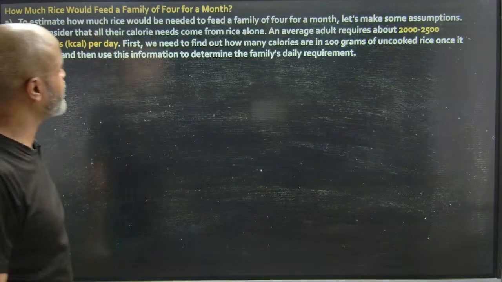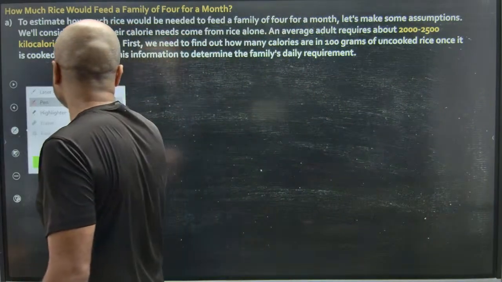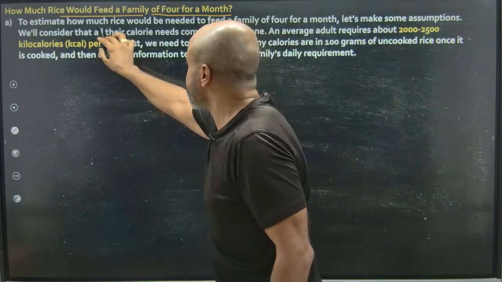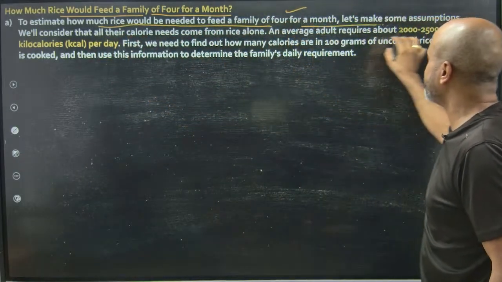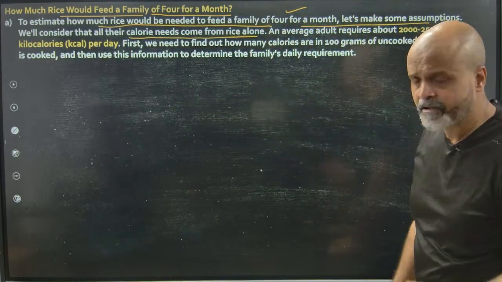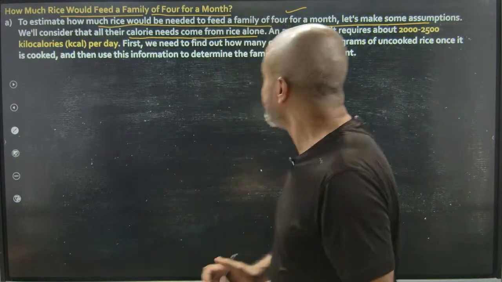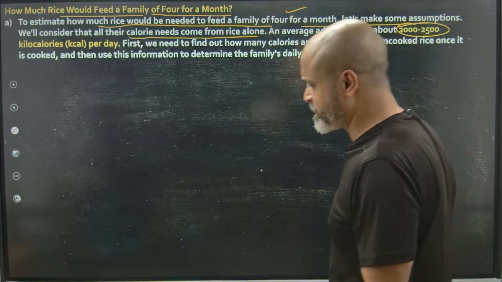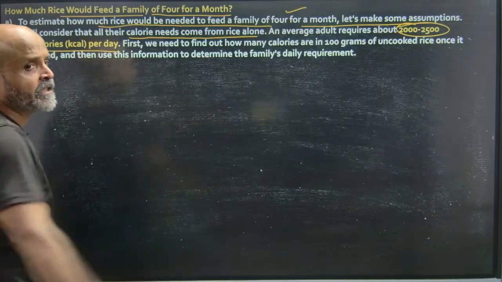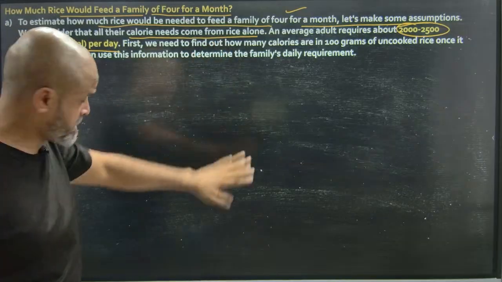How much rice would feed a family for a month? So for example, you have this question wherein you have been asked how much rice would feed a family of four for a month. So to estimate how much rice would be needed to feed a family of four for a month, let's make some assumptions. We will consider that their calorie needs come from rice alone, let's say. And for an average individual who's staying in an urban area, the approximate requirement is 2000 to 2500 calories per day. Okay, and let's say we are assuming that all these calories, or rather kilocalories, are coming from the food that he or she is consuming.